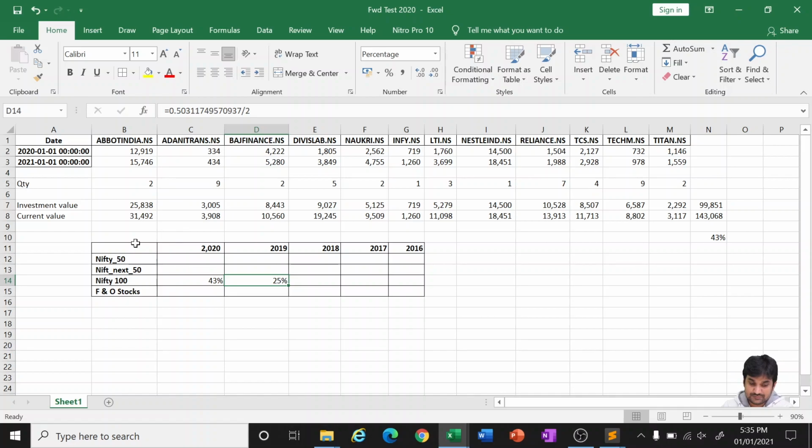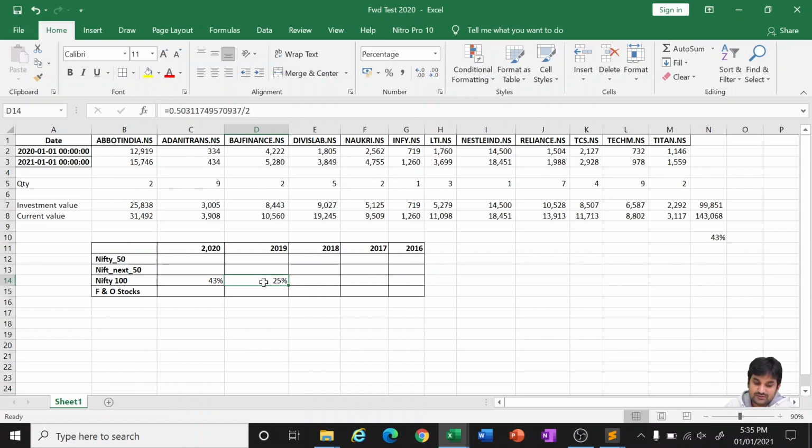I will try to fill this matrix also, but I will not be taking the 2 years data. I'll just take 1 year data one by one, so that I can avoid dividing by 2. This will not give the real picture. So let me take only 1 year data at a time.